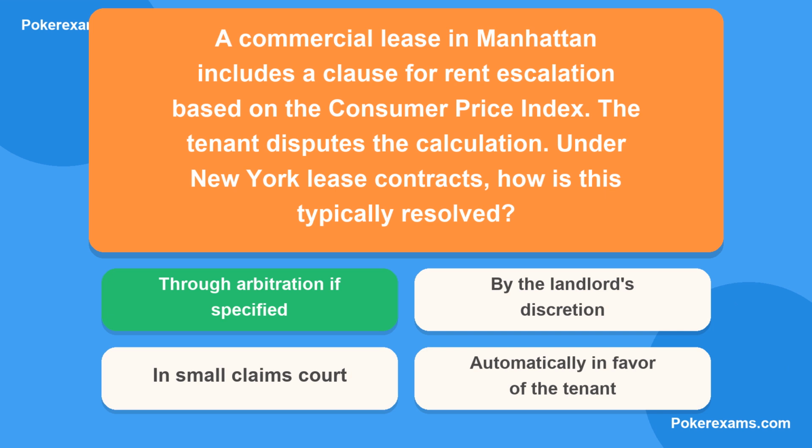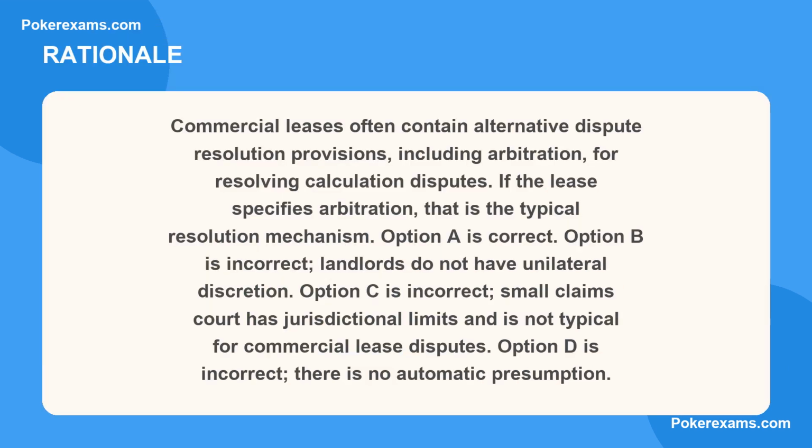The correct answer is A. Here is why. Commercial leases often contain alternative dispute resolution provisions, including arbitration, for resolving calculation disputes. If the lease specifies arbitration, that is the typical resolution mechanism.